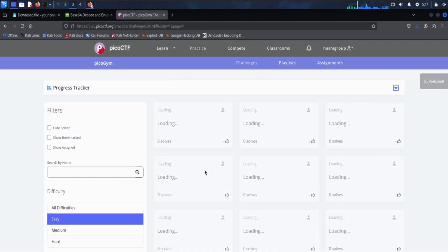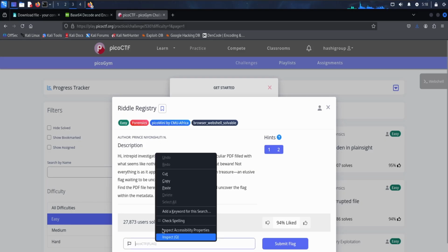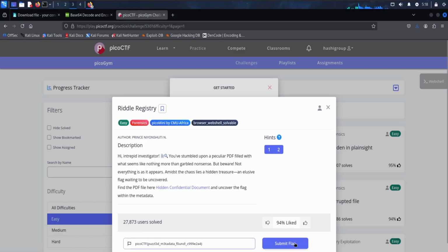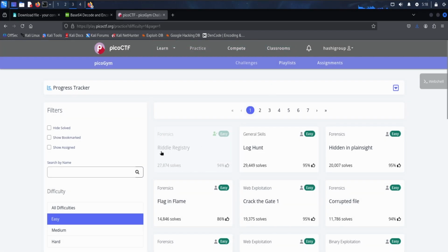I have to log in again, I guess. Okay, we got it. Here at Riddle Registry we have to paste it. Click on submit flag. Hooray, you solved this challenge. So we were able to successfully solve the Riddle Registry challenge. For the next video, we'll be solving some other CTF. So stay tuned. Bye bye.